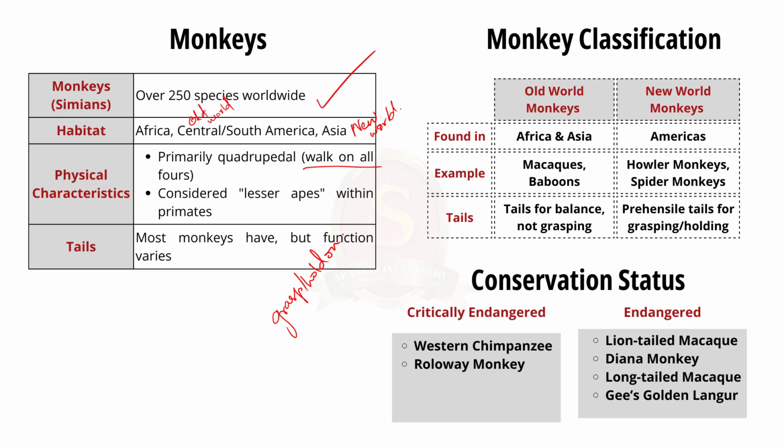Now let us quickly go through the conservation status of monkeys. We'll see only the important ones. Firstly, Western chimpanzee, they are critically endangered. Then Rollaway monkey, they are critically endangered. Then lion-tailed macaque, it is endangered. Then Diana monkey, they are endangered. Then long-tailed macaque, they are endangered. Then Gee's golden langur, they are endangered. Mostly the langur and macaque mean a monkey.